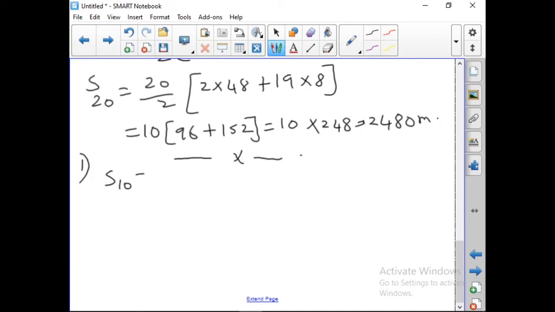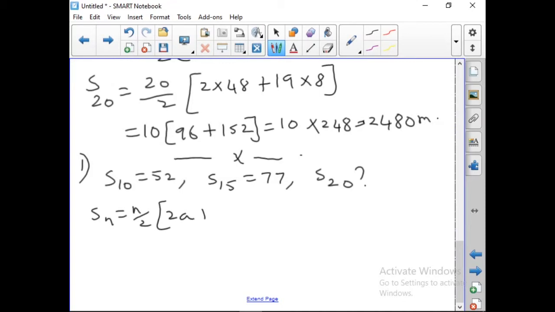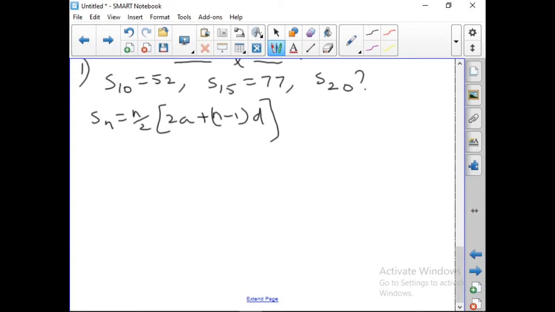So S10 is given as 52 and the sum of the first 15 terms, that is S15, is equal to 77. We have to find S20. Okay. So, very simple problems. So, Sn, what is the formula? n by 2 into 2a plus n minus 1 into d. So use it.